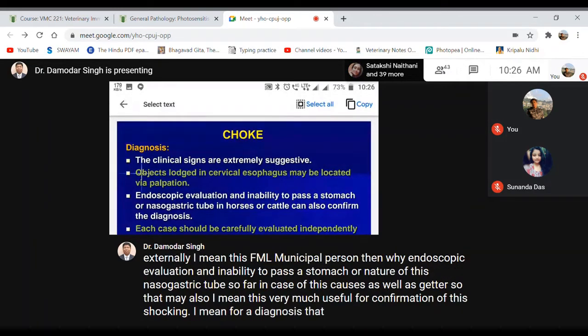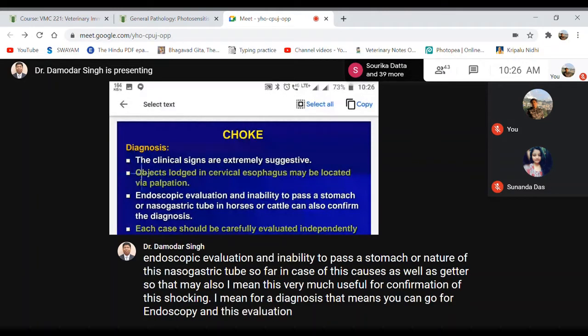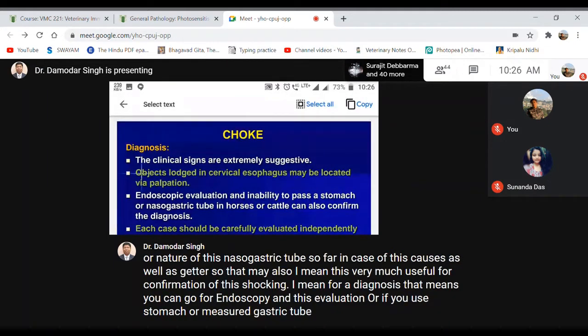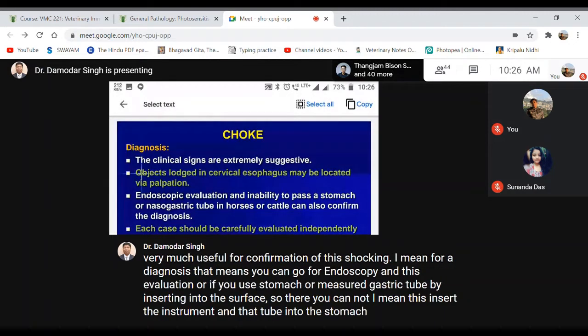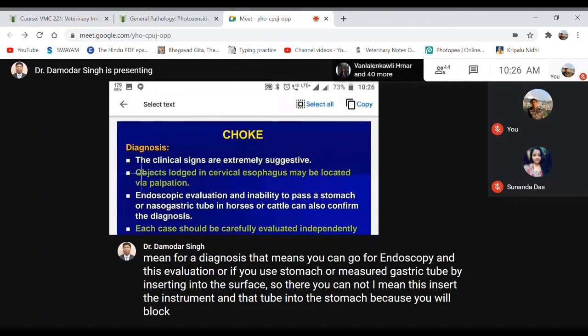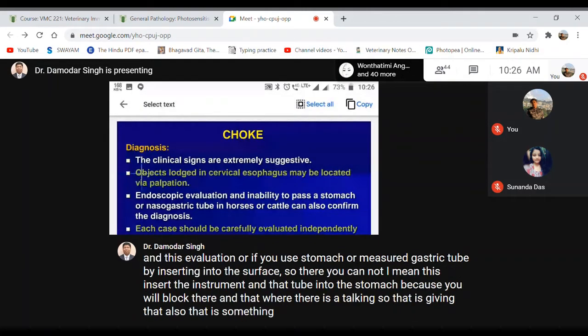That means you can go for endoscopic evaluation, or if you use a stomach or nasogastric tube by inserting it into the esophagus, you cannot insert that tube into the stomach, because it will block there in the esophageal passage where there is a choking. So that indicates there is something blocking or choking in the esophageal passage.